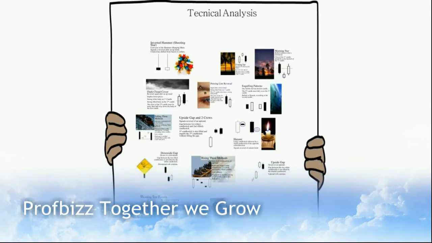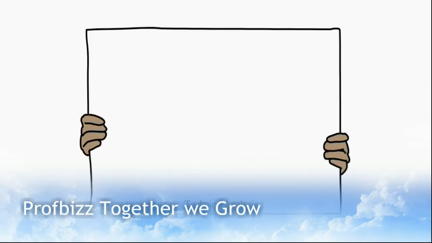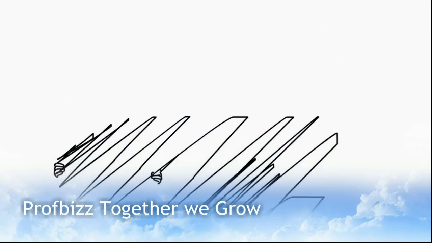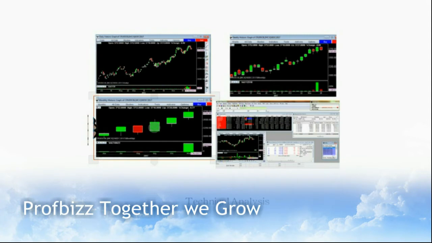Once you have understood what the candles are, there are combinations of these. Combinations of all the small candles will be reflected, and then you will understand what the pattern is. Now you can see in the graph, we have three graphs: one is the monthly graph, one is the weekly graph, one is the daily graph, and the fourth is a holistic approach. In the holistic approach, you can see the 1 minute graph.